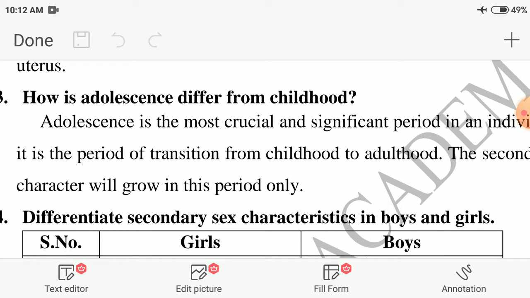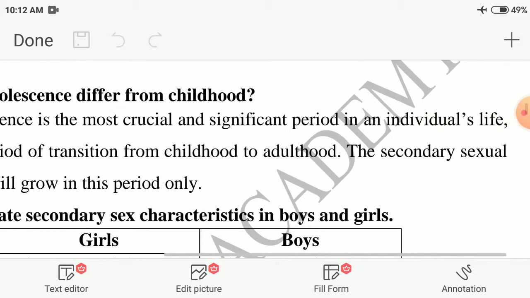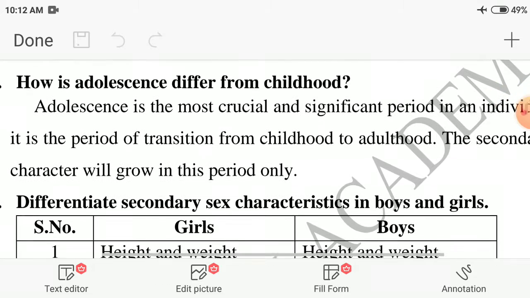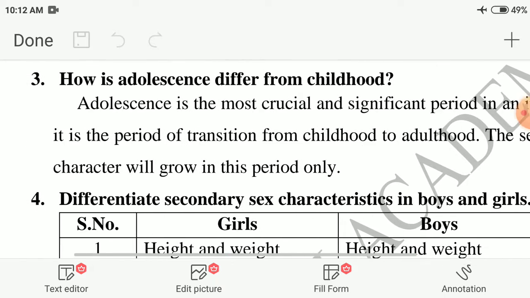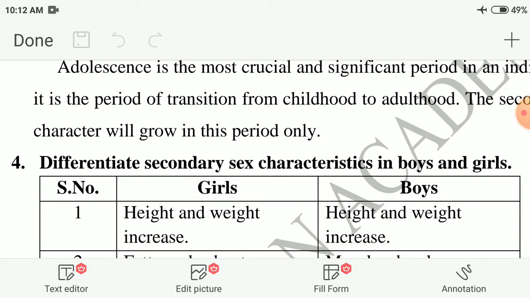Adolescence is the most crucial and significant period in an individual's life. It is one of the important periods in human life. It is a period of transition. Transition means transfer from one stage to another. Transition from childhood to adulthood. The child converts into an adult. The secondary sexual characteristics will grow in this period only.